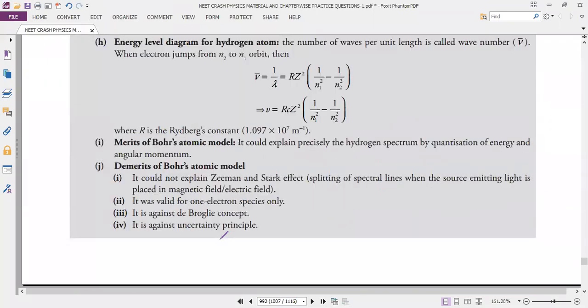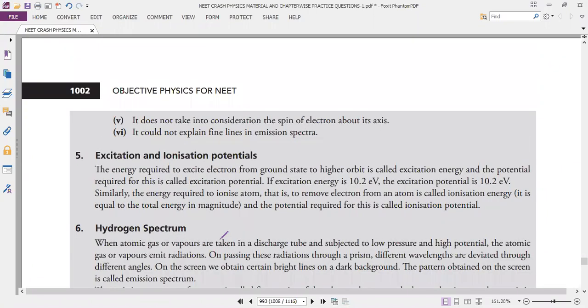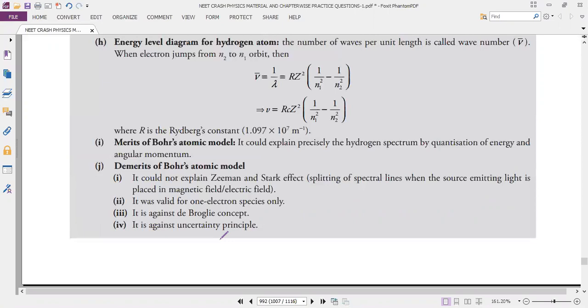Next, demerits of the atomic model. So what are the demerits? It could not explain the Zeeman and the Stark effect. It was valid for one-electron species only. It is against the de Broglie concept and against the uncertainty principle. So these are the drawbacks, limitations or demerits of the Bohr model of hydrogen. Please note it. That is the J point. Everyone take notes.